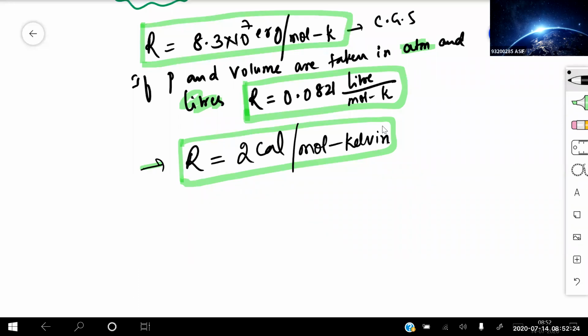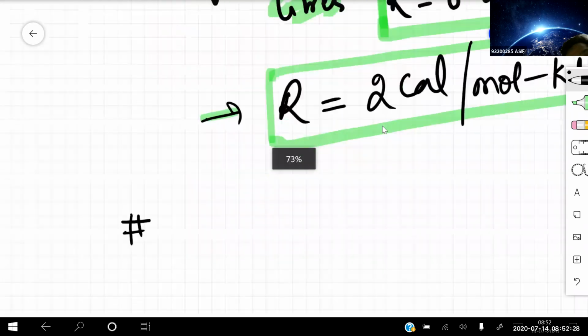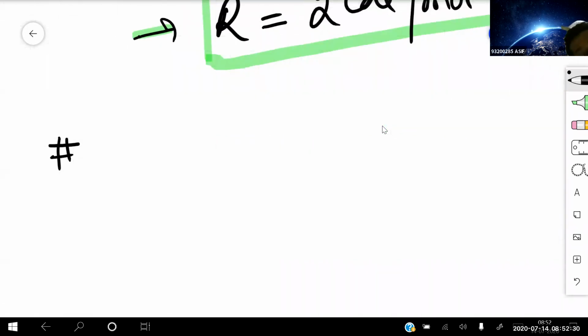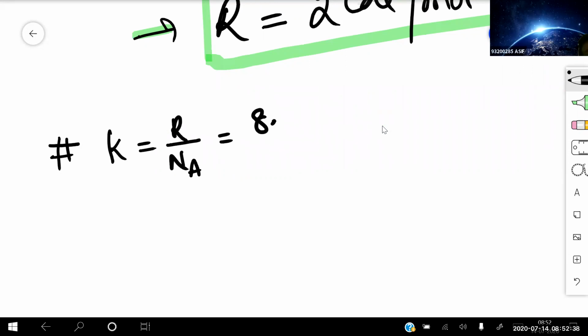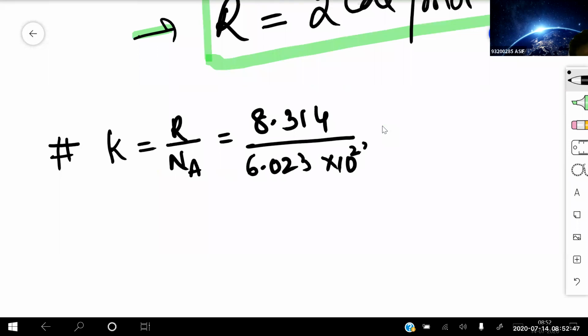How do you calculate the value of k, beta? The k value is R divided by Avogadro number. That is 8.314 divided by the Avogadro number, 6.023 into 10 to the power of 23.